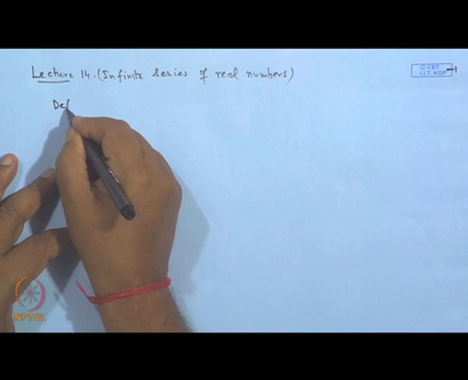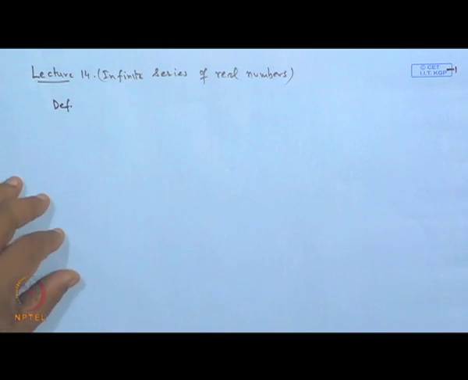So, today we will discuss infinite series of real numbers. We have already discussed sequences and various concepts regarding sequences. Today we will talk about infinite series. Normally, when a set of elements x 1, x 2, x n is given as a sequence, and they are added or subtracted and put in the form x 1 plus or minus x 2 and so on, then we call it a series.